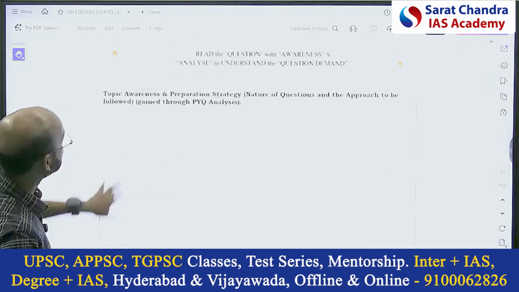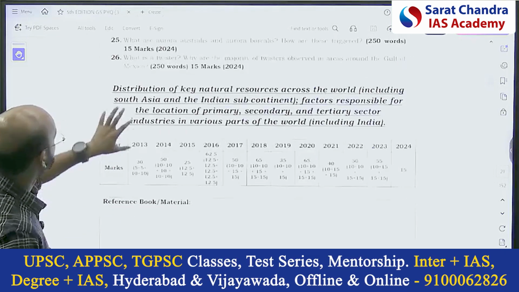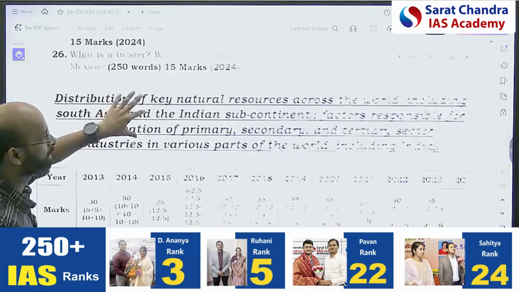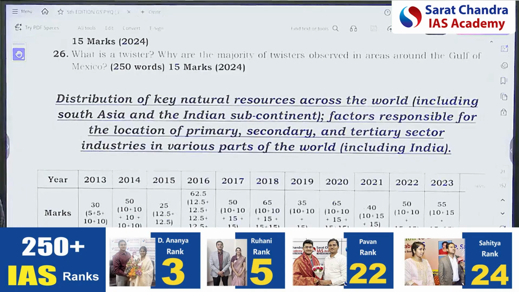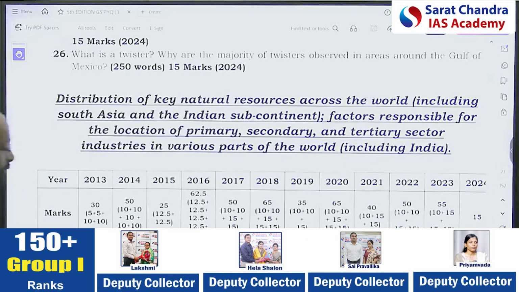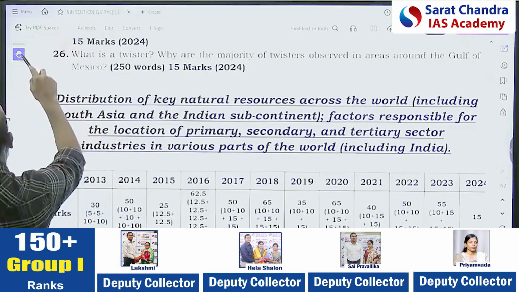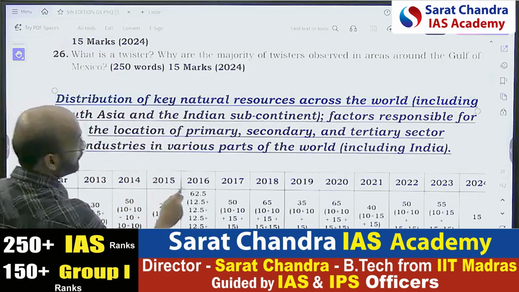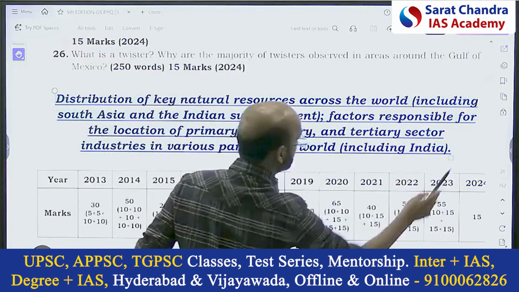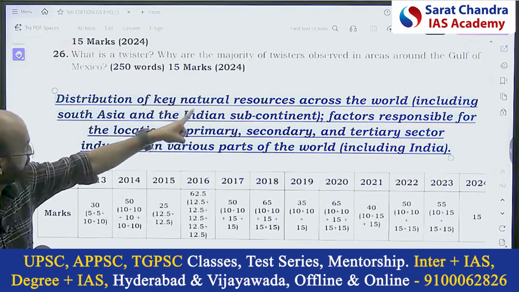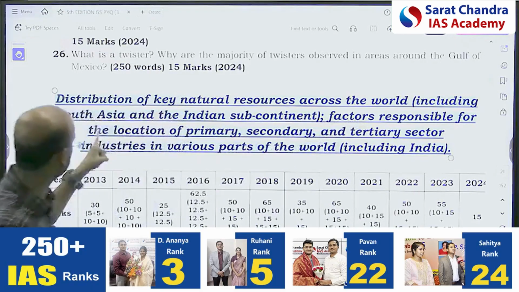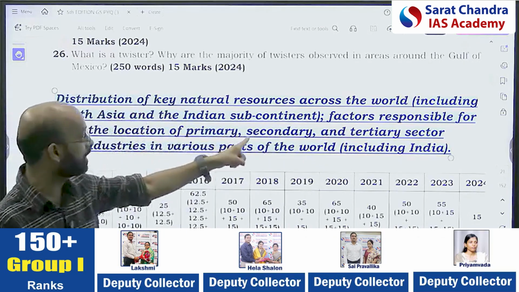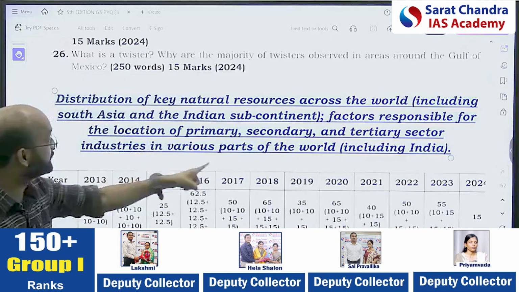Okay. Now the second type, see this. Understand this topic very, very carefully, otherwise you will destroy one year. I mean, you will go in a very different dimension. See what UPSC has given here: distribution of key natural resources across the world, including South Asia and the Indian subcontinent; factors responsible for the location of primary, secondary and tertiary industries in various parts of the world.